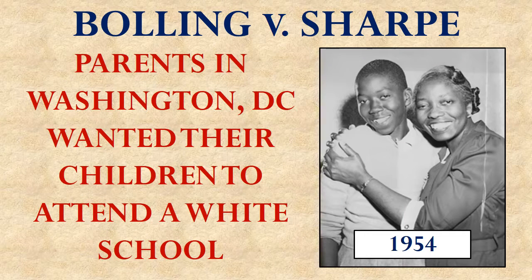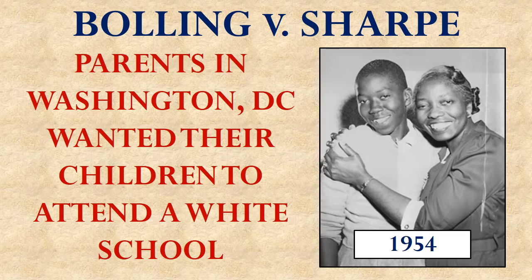Well, at the same time that the United States Supreme Court was deciding the case of Brown versus Board of Education, they had a companion case come before them, Bolling versus Sharp. This was brought by parents who lived in the District of Columbia, where they also had segregated schools, and they wanted their children to attend white schools.